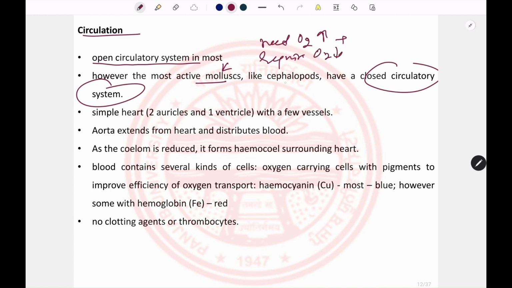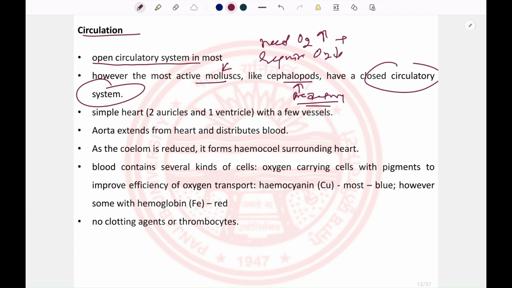Because these cephalopods are predatory in nature, the organism must be very active, or else the prey will leave.